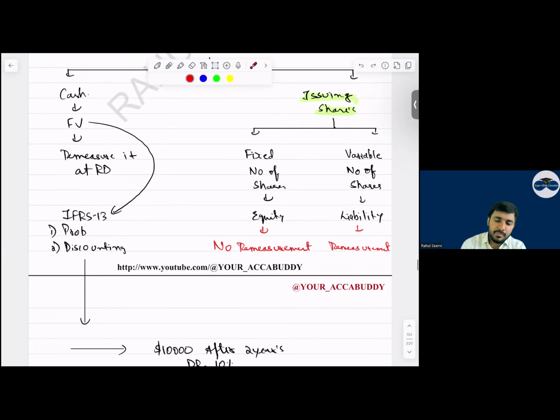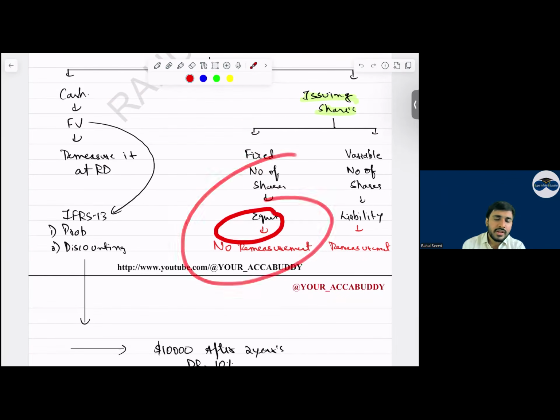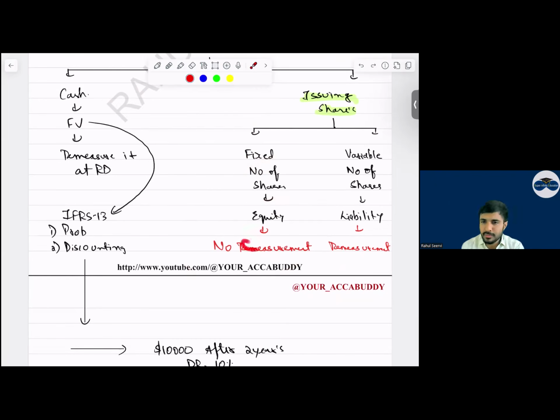In that case, if the number of shares is fixed, it will be equity. If it's equity, no need to do remeasurement at the reporting date. If a variable number of shares is there, it is a liability. Remeasurement should be done. Clear, everyone? It's a new additional point in your SBR. Yes, sir.